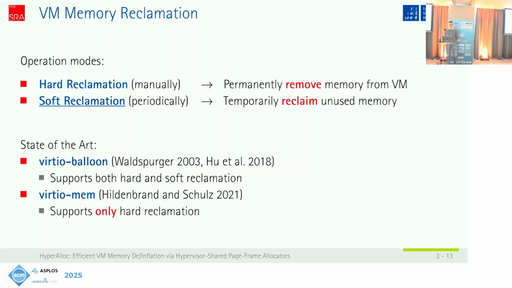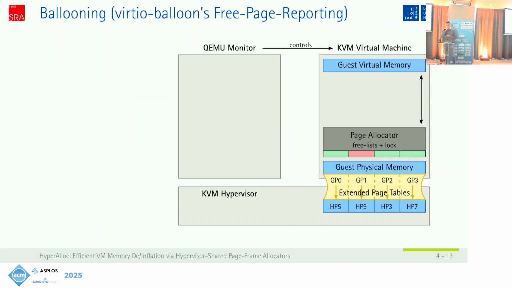And VirtIO Balloon supports both hard and soft reclamation. VirtIO Mem, on the other side, only supports hard reclamation, because it's a manual hot plugging mechanism. In this talk, I want to primarily focus on soft reclamation because I think it's a bit more interesting. So let's take a deeper look in how VirtIO Balloon's soft reclamation mode, which is also called free page reporting,